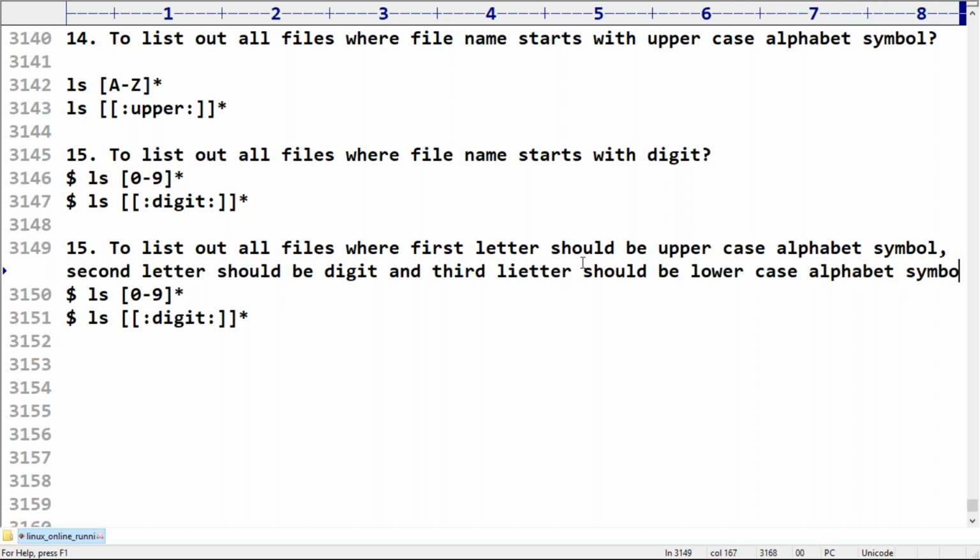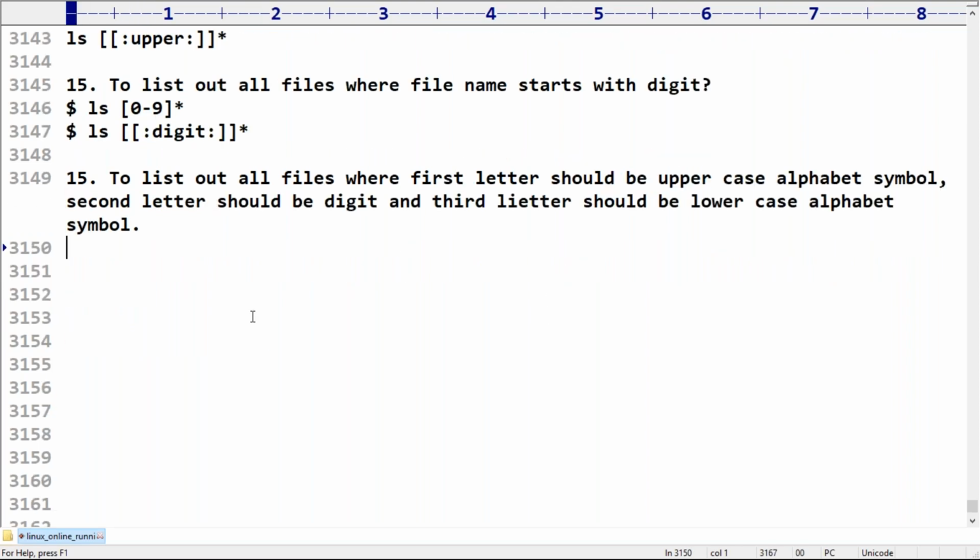So now take very special care. There are no other symbols here, so my file name contains only three symbols.